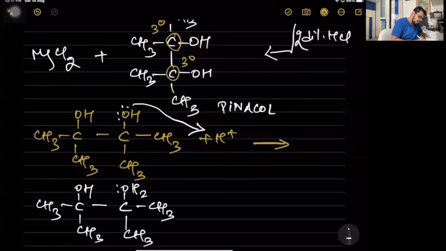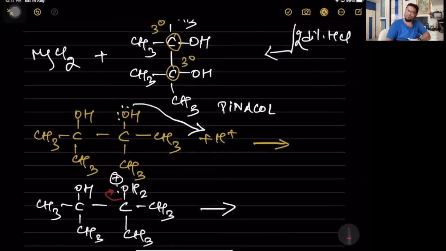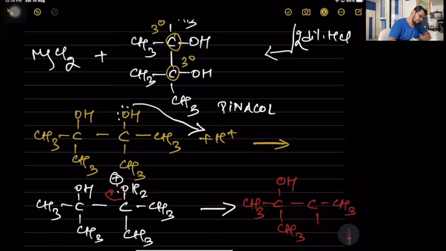OH2, and this acquires with one lone pair a positive charge. All right, that is how we did the protonated part. Now in this category, what will happen? This electron pair will go to the oxygen, so that part will flush out as water. So I get the compound CH3, C, OH, CH3, C, CH3, and a CH3. I'm writing here minus water, and this acquires a positive charge, meaning carbocation.